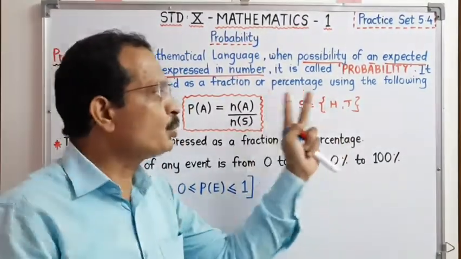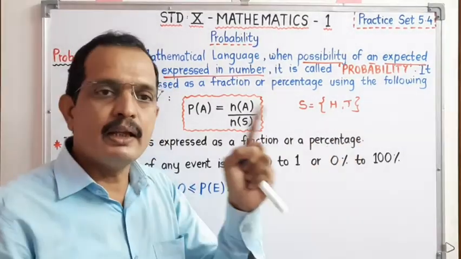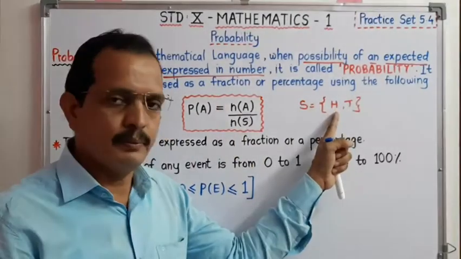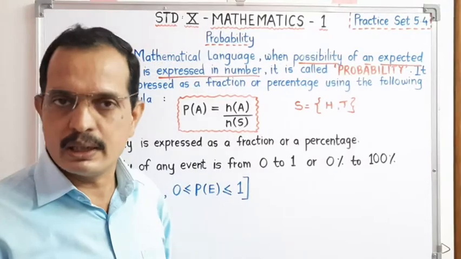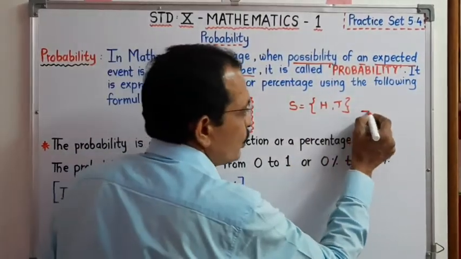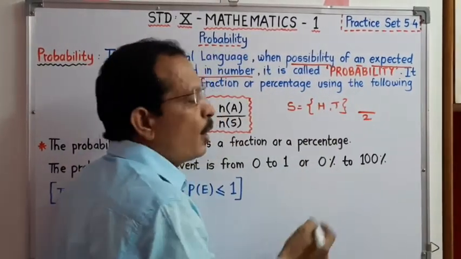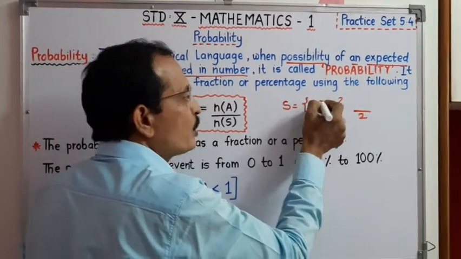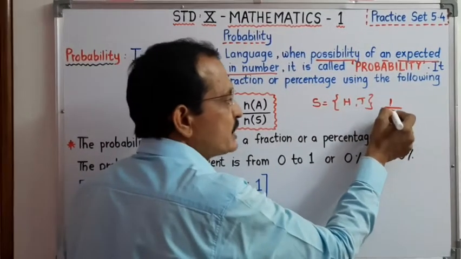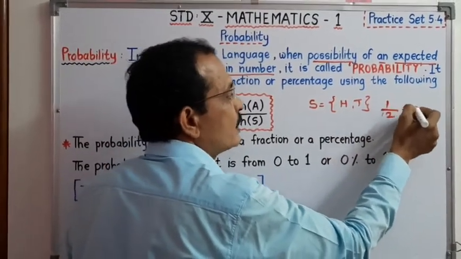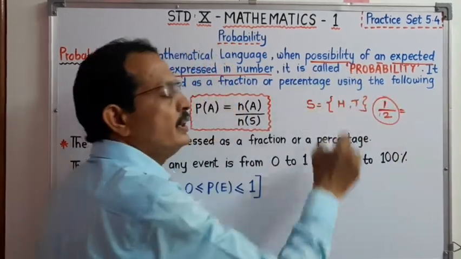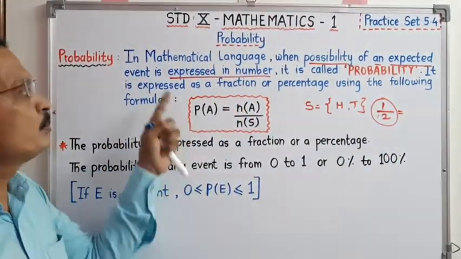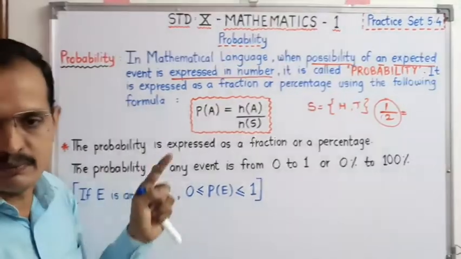There are total two possibilities, and out of that the possibility for the head is 1. That means out of 2, 1 is there. Therefore this expression in numbers is known as the probability of a particular event.